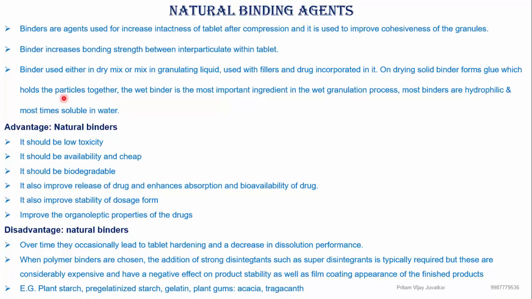Solid binders form a glue which holds the particles together. When you mix it in a granulating liquid and further dry it, the solid binder forms a glue-like structure and holds the particulates together. The most important ingredient is the wet binder, which is used in the wet granulation process. Binders are hydrophilic and mostly water soluble.